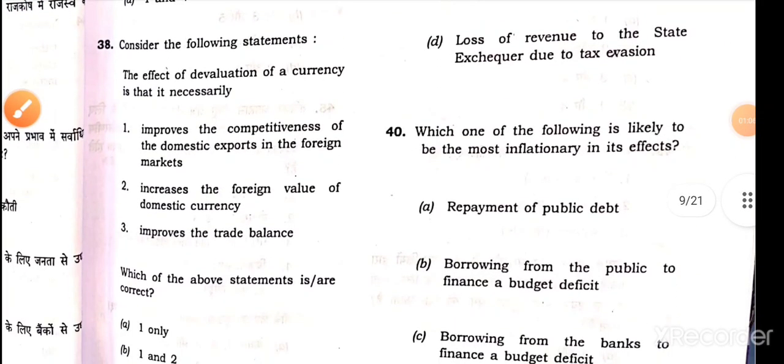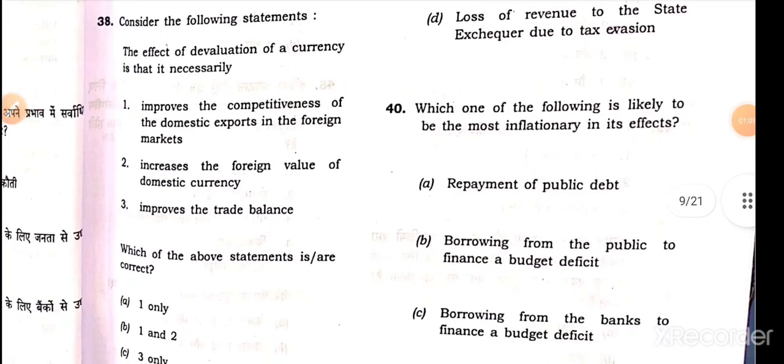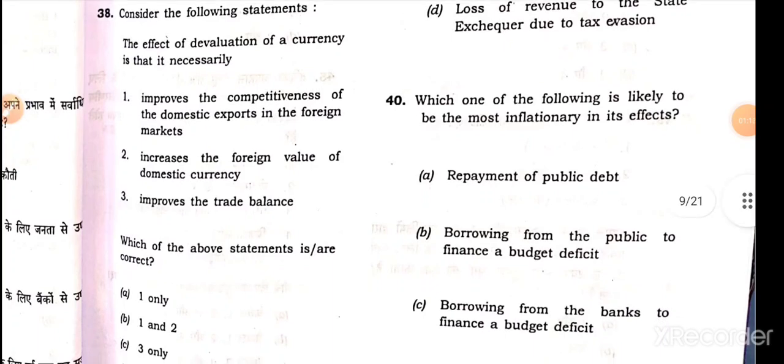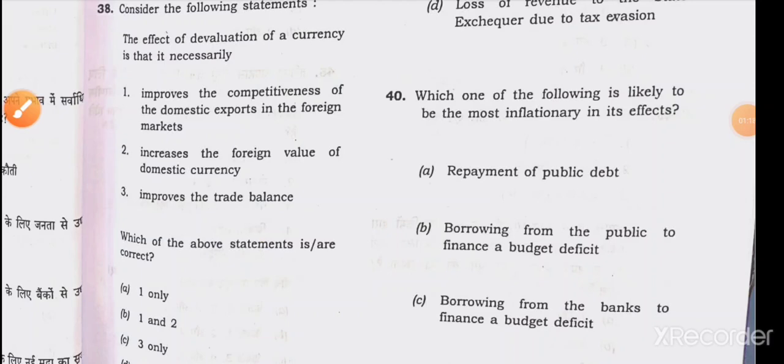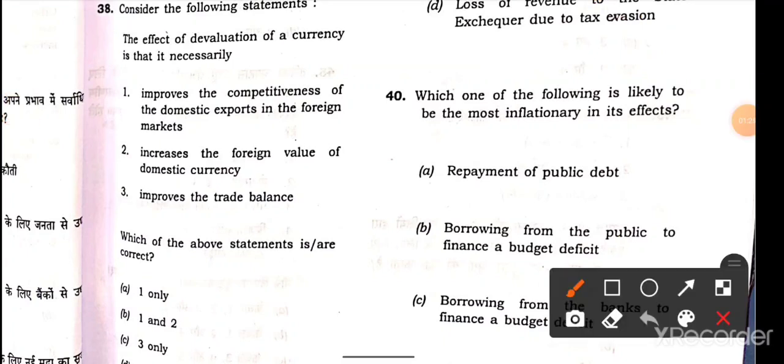Next, 38th: what is the effect of devaluation on the currency, they asked. 38th, option A is the right answer. Only 1 is right: it improves the competitiveness of domestic exports in the foreign market. With devaluation, our exports will increase. Only option A is the right answer.